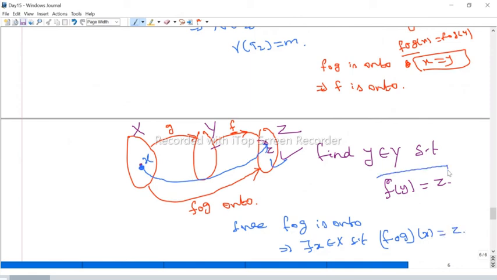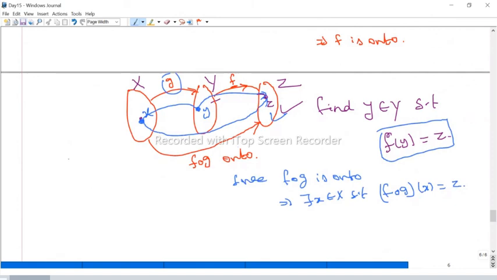But we need this F of y. We have to find y. We know that given any x in X, we have a function G from X to Y. Therefore, this x maps to somewhere here. We call that element y.